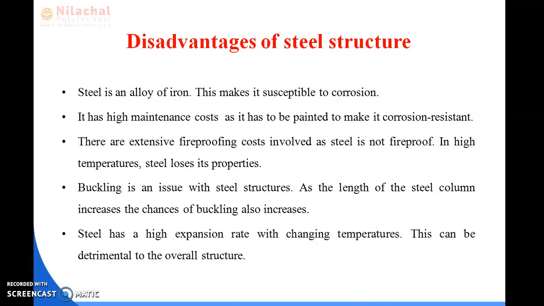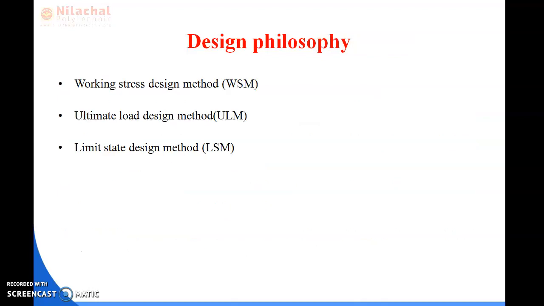So these are the disadvantages of the steel structures.